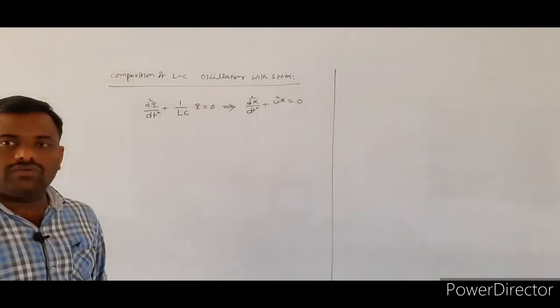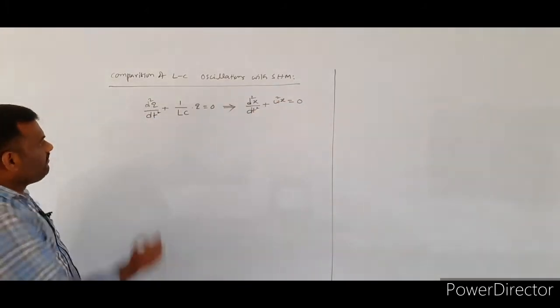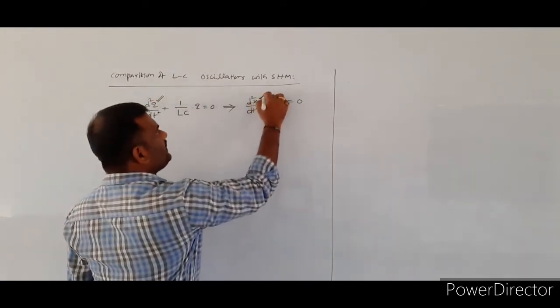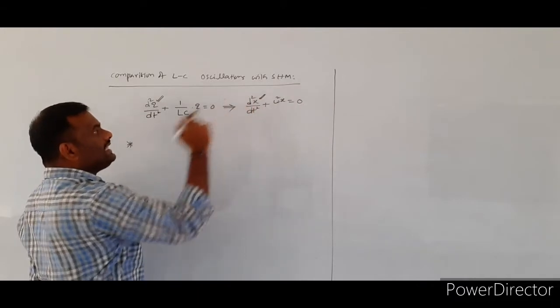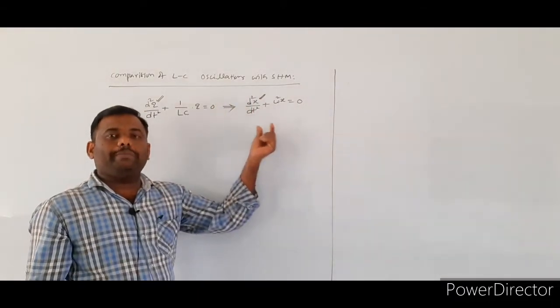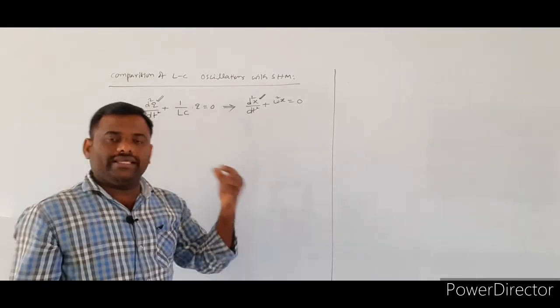So here first we will discuss the first term. In this equation, x is indicating what? Displacement of a particle which is executing the SHM.